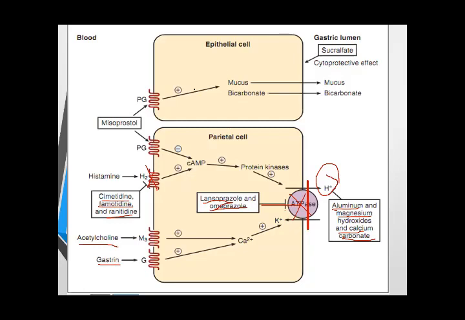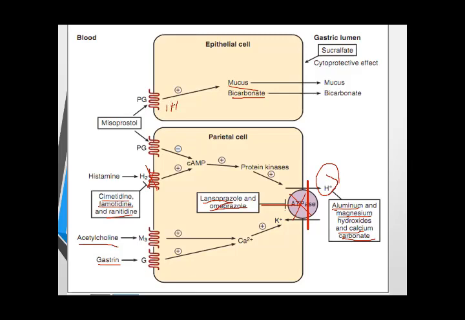Then we come to the cytoprotective agents or mucosal protective agents. Misoprostol acts on the prostaglandin receptor and increases the mucus and bicarbonate secretion and decreases the HCl secretion.